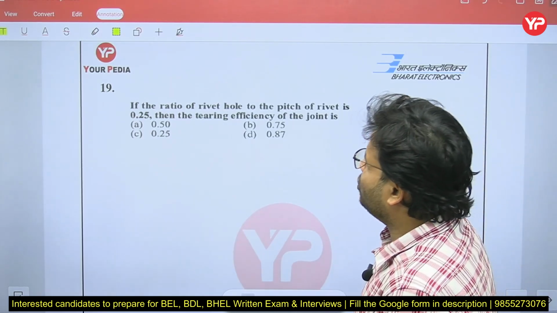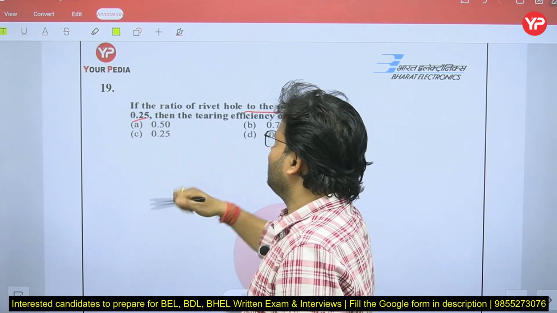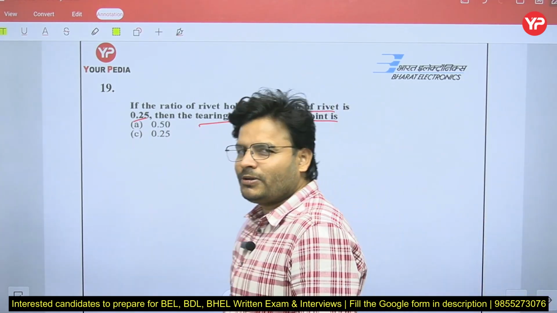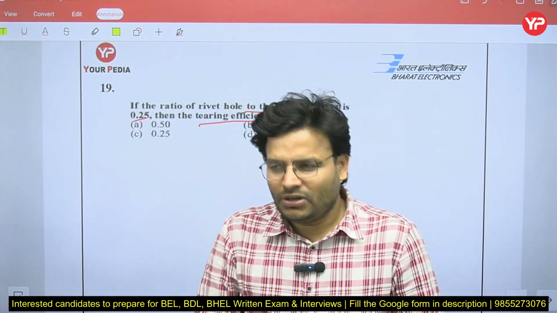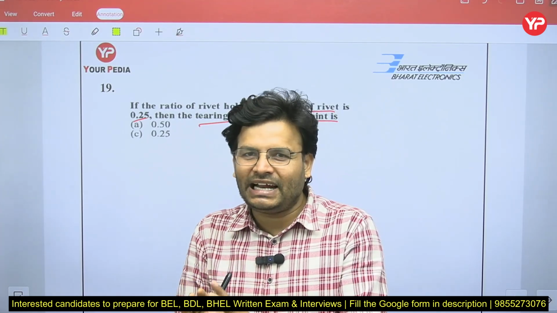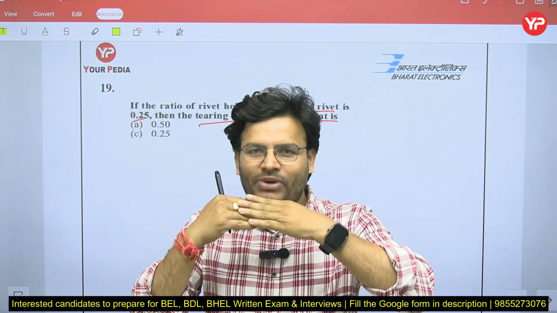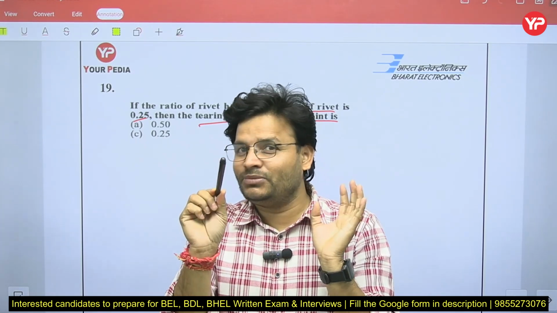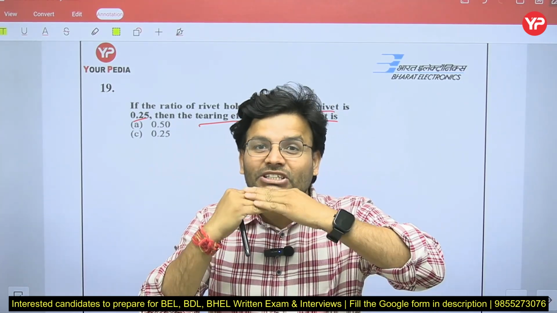Next question. The ratio of rivet hole to the pitch of rivet is 0.25, then the tearing efficiency of the joint is. So that question has been taken from the riveted joint. In the class I have told you a riveted joint and a rivet are two different things. Suppose these two plates and you have put the nut here, then it will be called a riveted joint, and this is not involved in the joint, then this is called a rivet. And after that you are going to do the riveting here, like that, then it will be called a riveted joint.